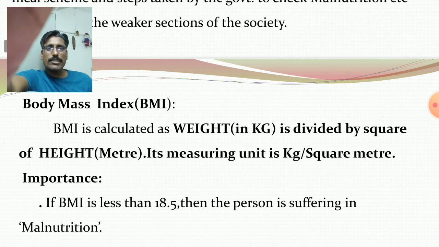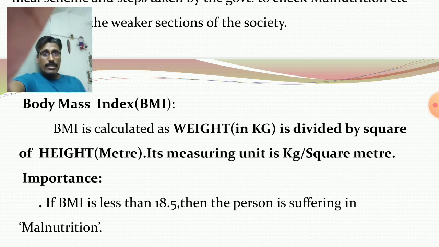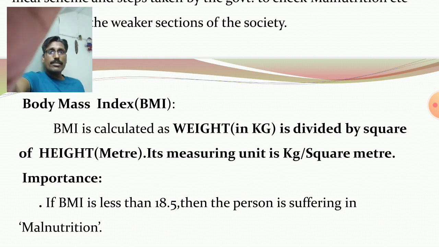Then body mass index, how to calculate? It is weight in kg. You consider your weight in kg. It must be divided by square of height. You consider your height in meters. So kg per meter square is its measuring unit. Okay, it is weight in kg divided by square of height.